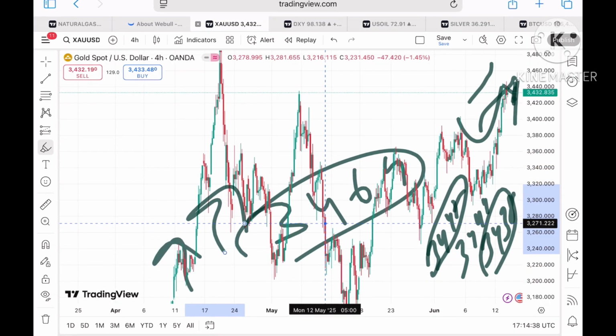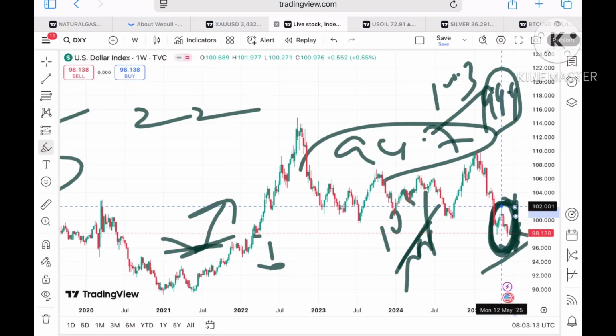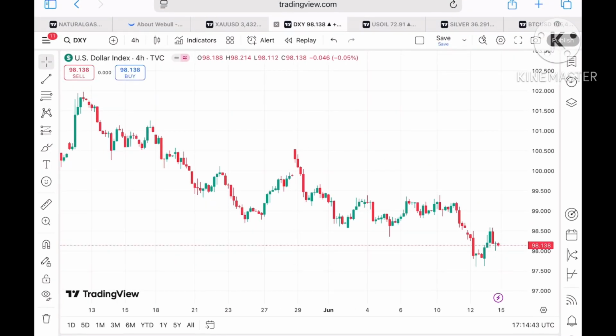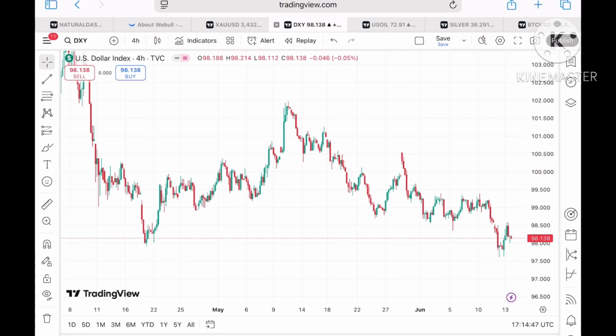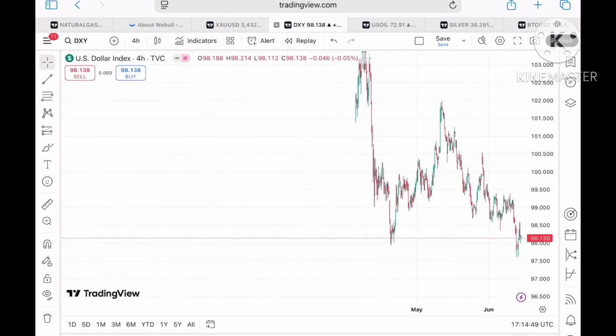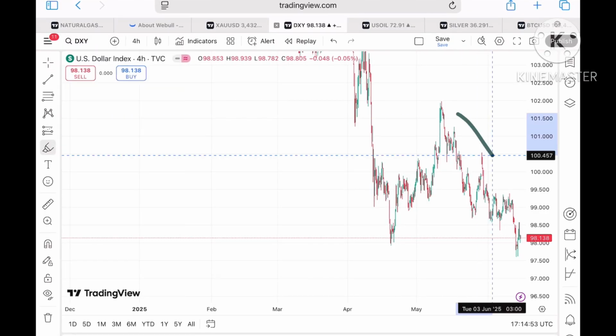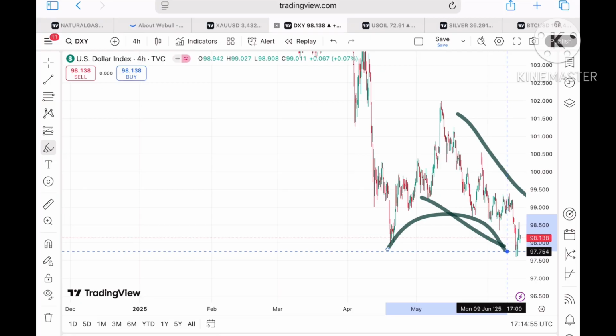Okay, now let's see how the dollar index is moving. See, the dollar index plays an important role, as I've already explained in my previous video. They are inversely related to gold, silver, crude, and natural gas. If you look at this trend, two patterns are forming. The bigger pattern is clearly showing a downside. The overall trend is also down. So this is the pattern, an inverted U pattern.